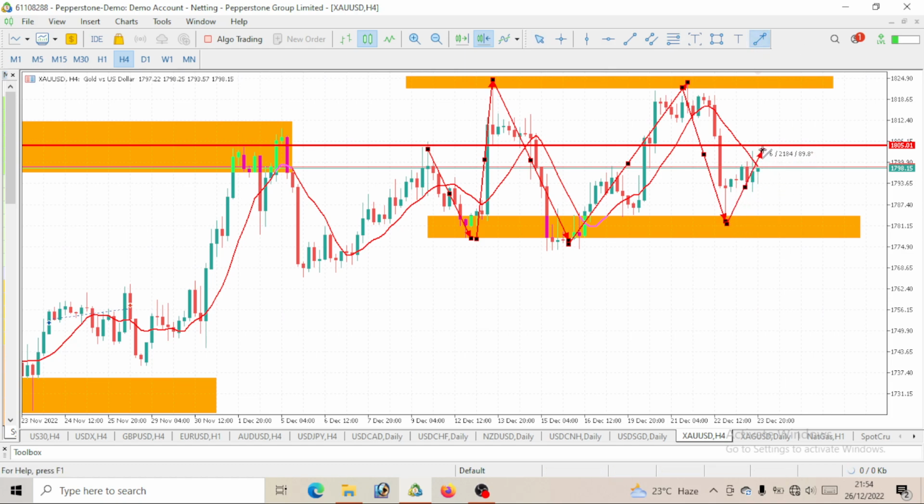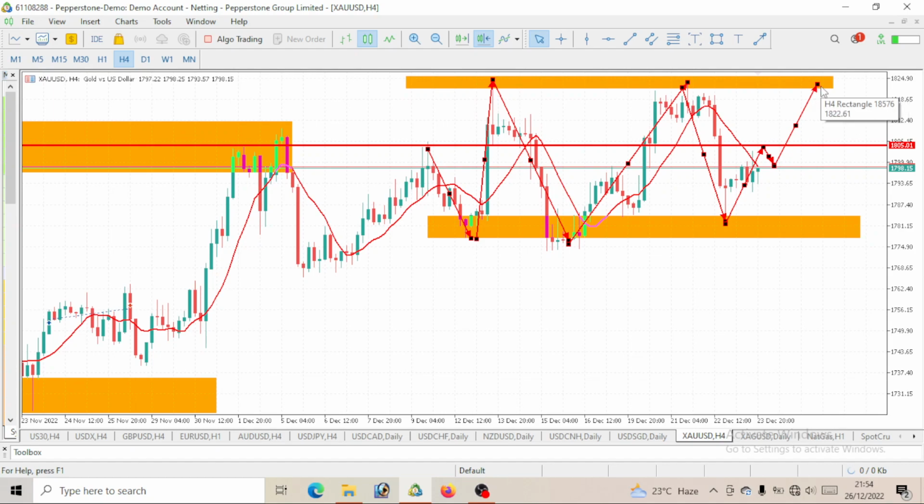So we will now see this level give us, let's see, if we go bullish a little bit, a pullback would be made. Then it will give us that bullish move again that will get to a level of 1814 and possibly go to a level of 1813. That's what we are watching for.